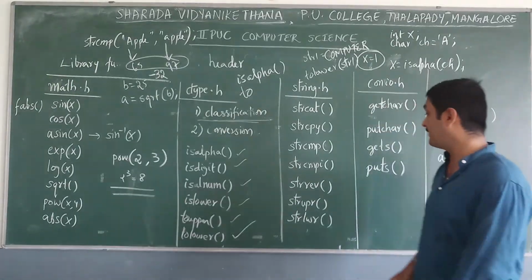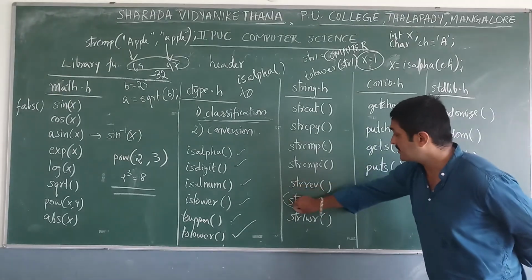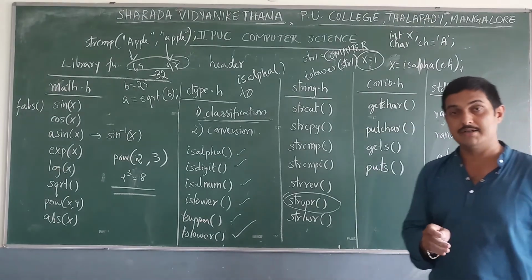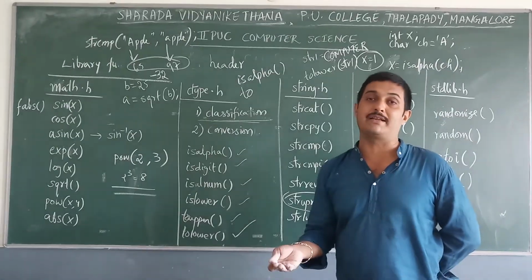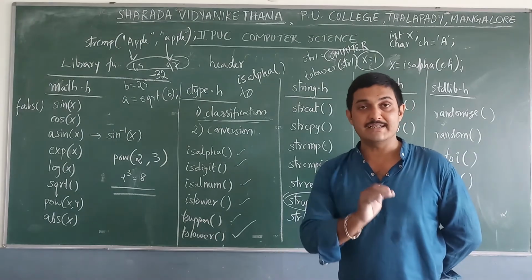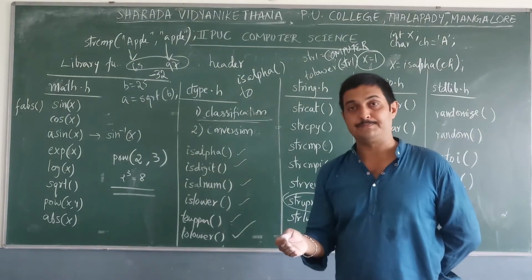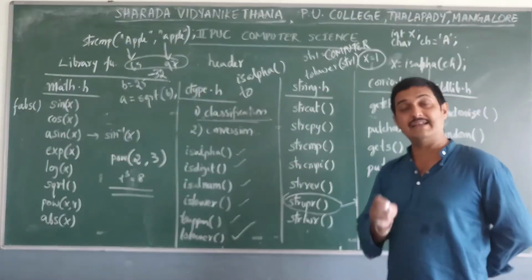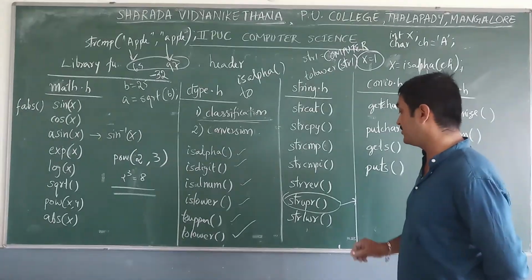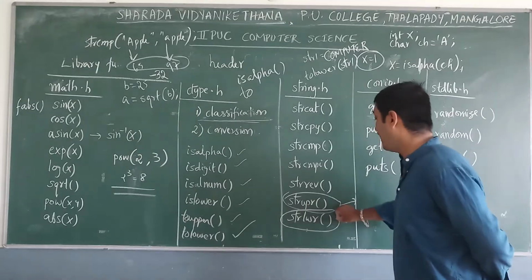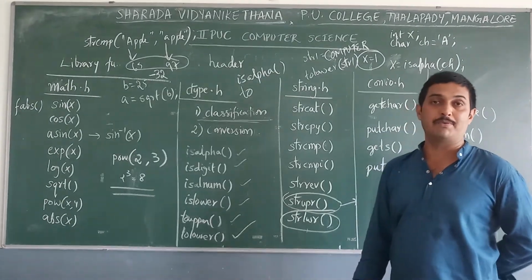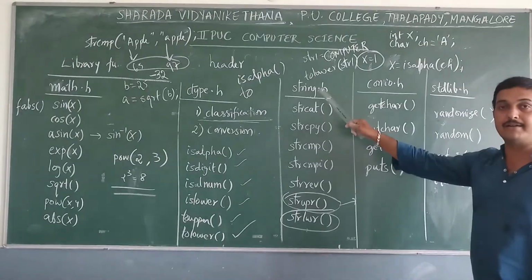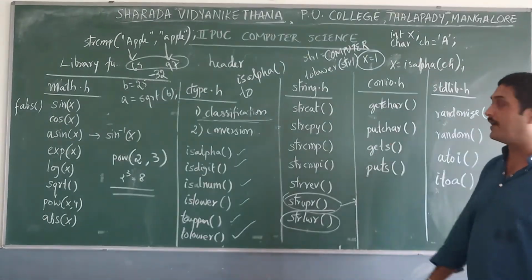It gives the reverse one. Next, strupr function, that is to convert lowercase letters to uppercase letters, and in case the given character is uppercase, then it returns the same. There is no change. And then strlwr to convert uppercase to lowercase. Okay, these are about functions defined under the string.h header file.